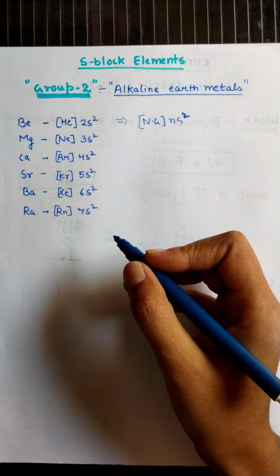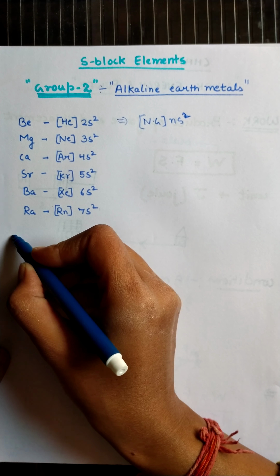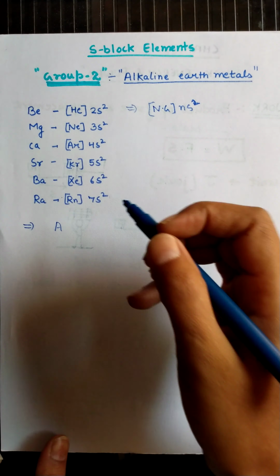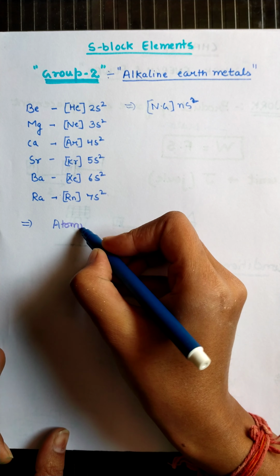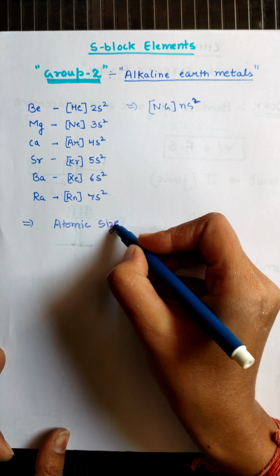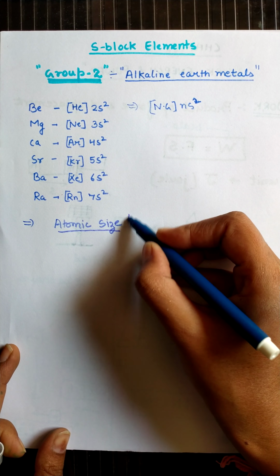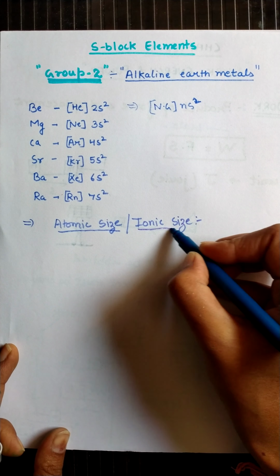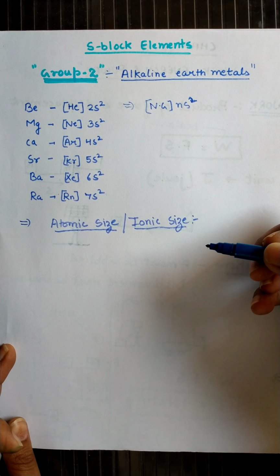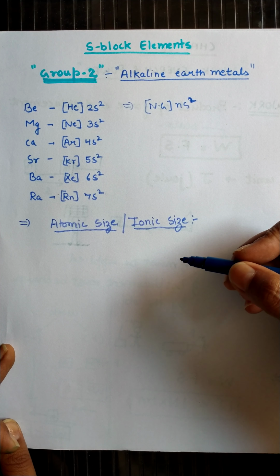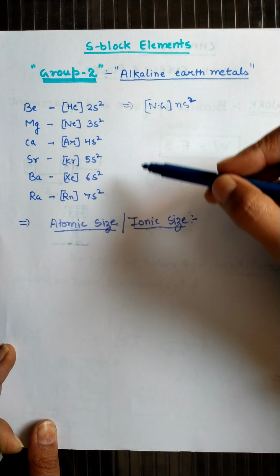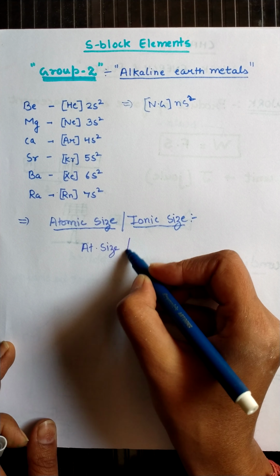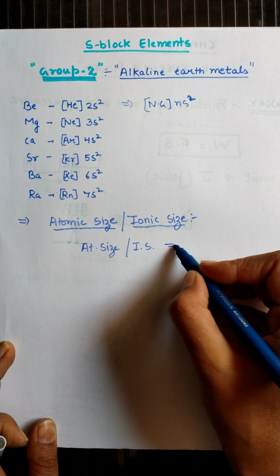Now let's discuss the next one, the atomic size, or we can say ionic size. So students, what about the atomic as well as ionic size? As we move from top to bottom in a group, their atomic size, or we can say their ionic size, both will increase.